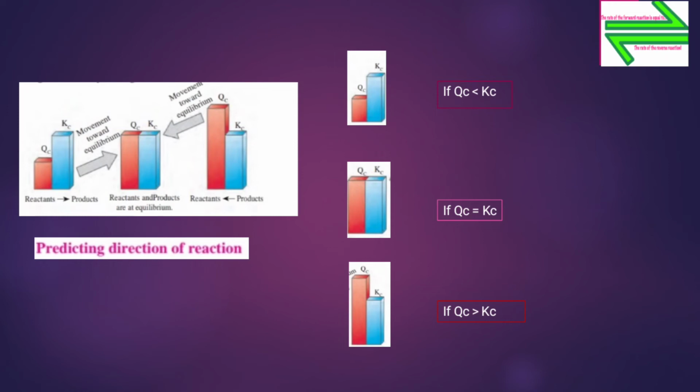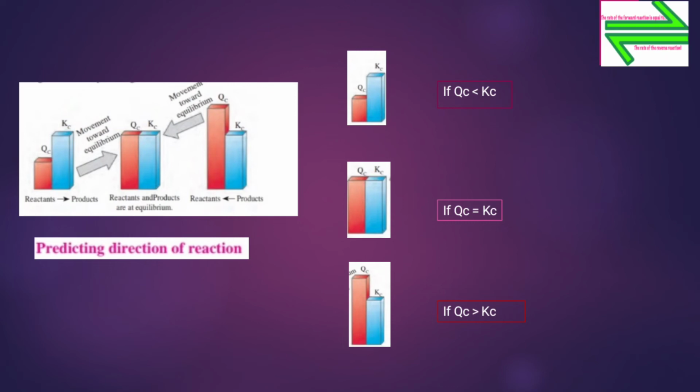Now see the first diagram here. You can see Qc is less than Kc. See the side diagram which is given over there. You have Qc less than Kc. So here the reaction will be more in the forward direction, so reactant will be converted to product, and it will try to establish equilibrium.